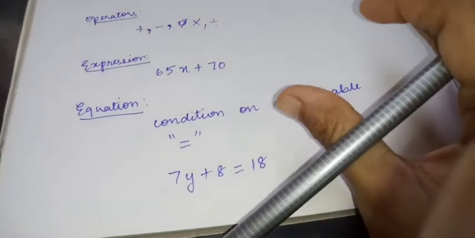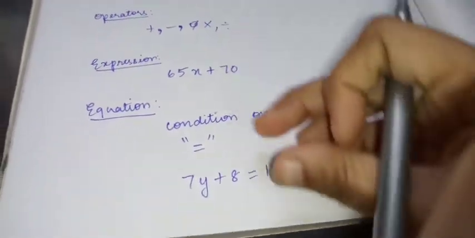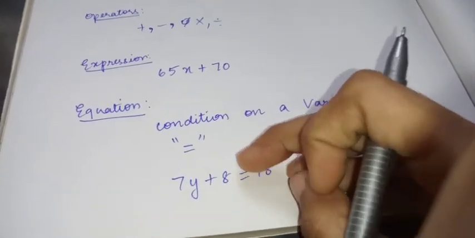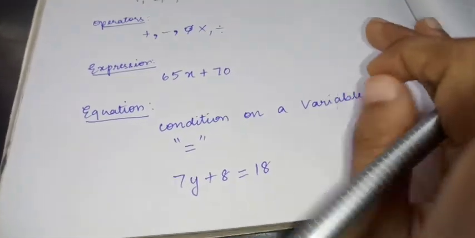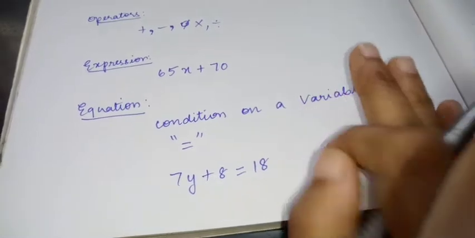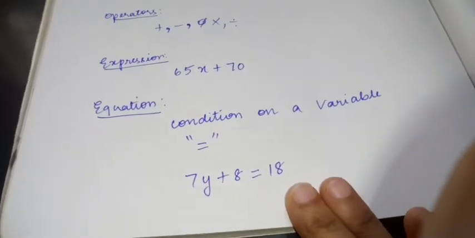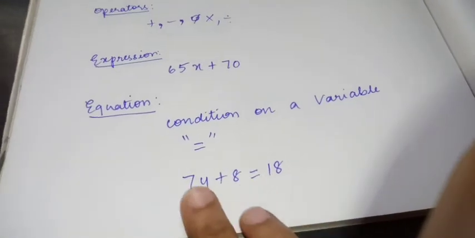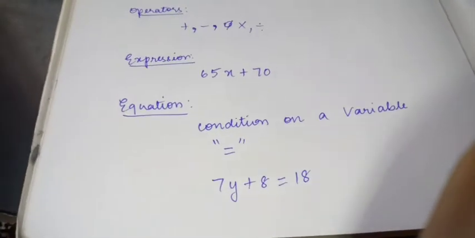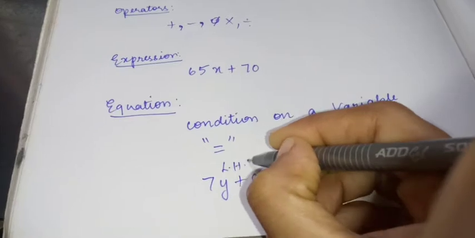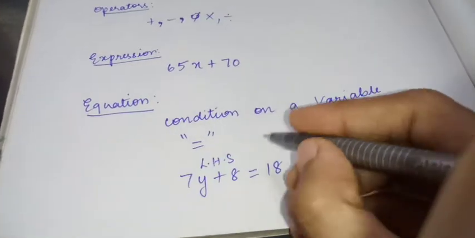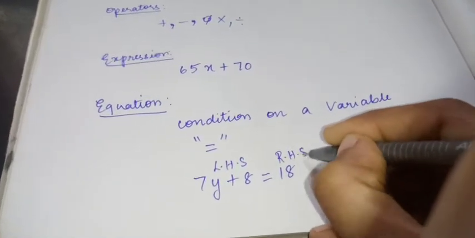The only difference is that the equation has an extra equal to sign. So in an equation we have a left hand side and a right hand side. The left side of the equal to sign is LHS. The right side of the equal to sign is RHS.